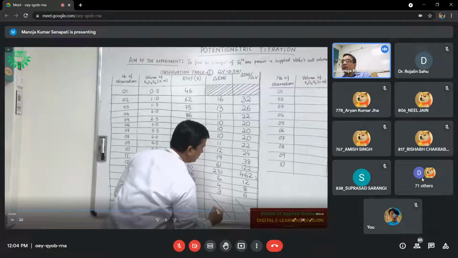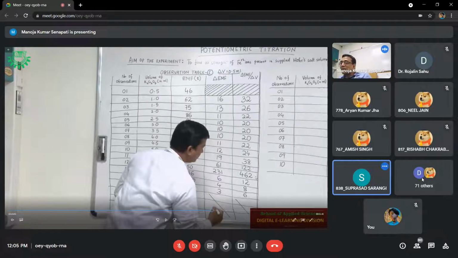So when we are going to take the second observation table, what will we do? We will proceed in the same manner. We will pipette out 25 ml of sulfuric acid, then add distilled water, place the electrode, and we will add directly 5.5 ml, because we are sure that within 5.5 there will be no drastic change. We have seen that. So we will add directly 5.5. Then we will check the change in EMF by addition of 0.1 potassium nitrate.